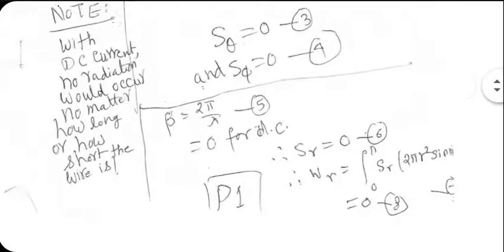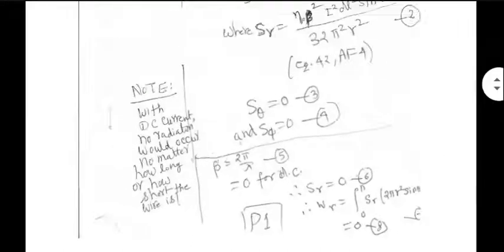Once S_R is 0, obviously W_R, which you know as the formula given, I think some scanning has become a little wrong here. S_R multiplied by 2 pi r square sine theta d theta. That d theta is missing on the right hand side, but you have this formula in the notes already. If you put S_R equal to 0, the radiated power will be 0 for sure, no matter what the length is. And radiation resistance would also be 0.